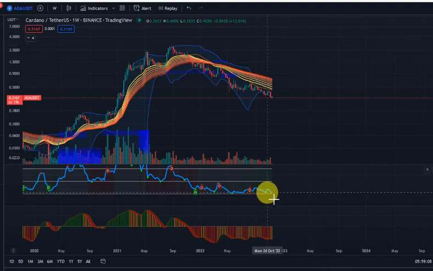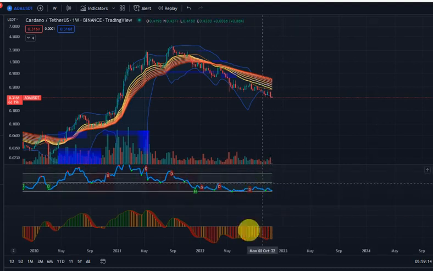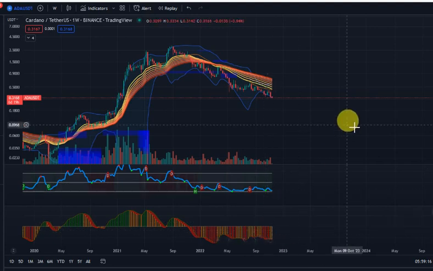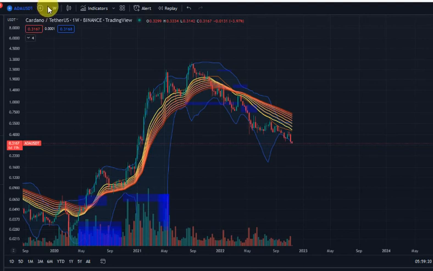As you can see, quite sideways action on the money flow indicator. Not much is coming into ADA. Same thing with the oscillator. Not much is happening on the weekly.